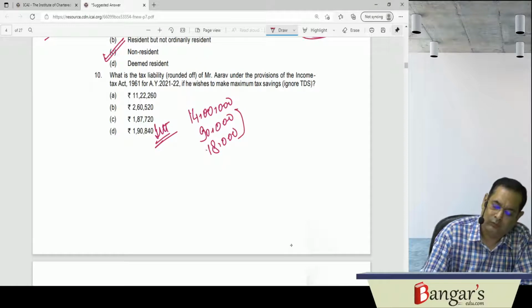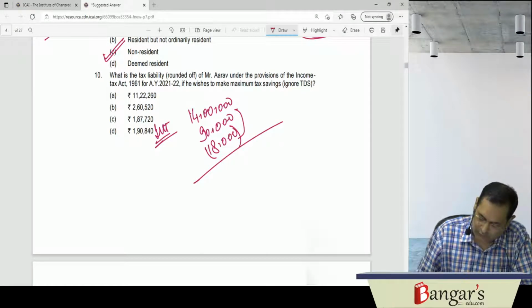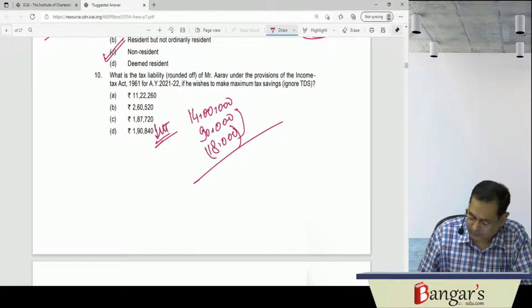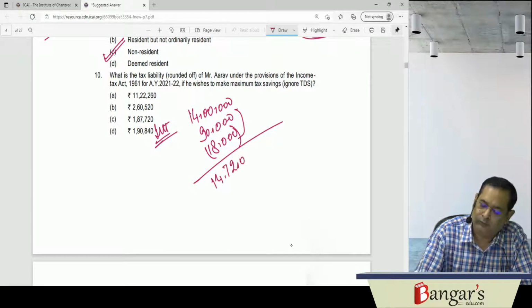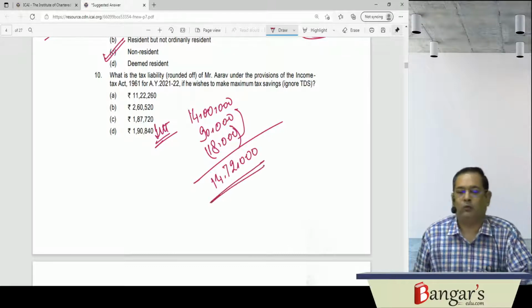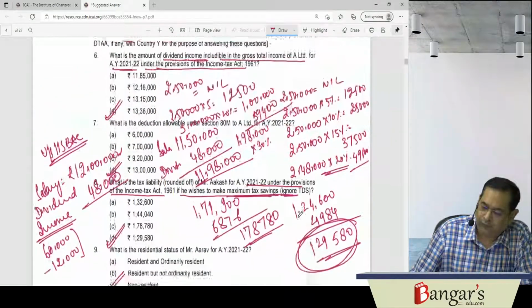So this will be how much income? 14 lakhs plus 90,000 minus 18,000. That is 14 lakh and 72,000 rupees. 14.72. Okay. So we have already seen that